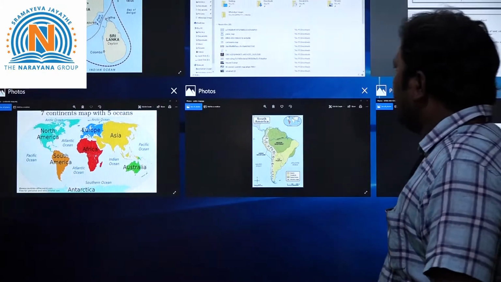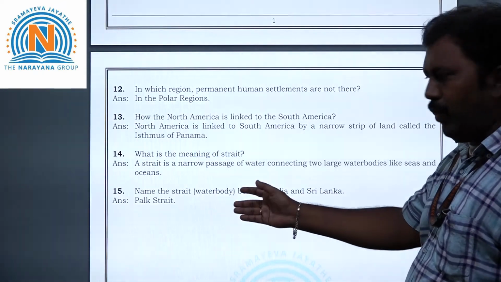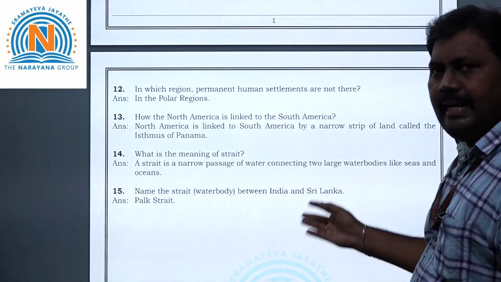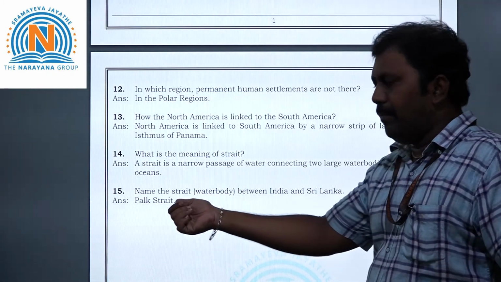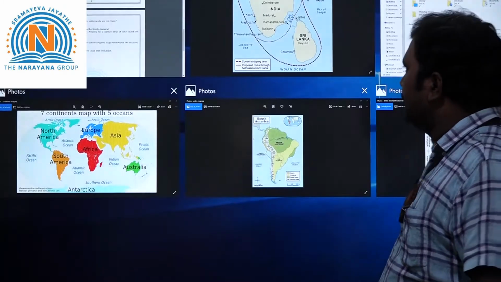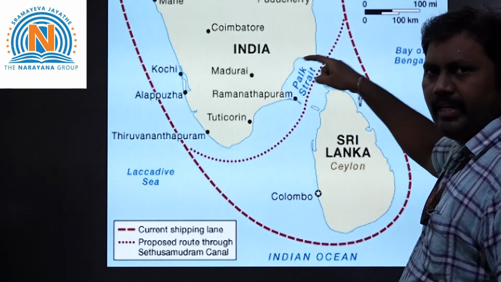Okay. Now let's take another question, the last question. Name the strait or water body between India and Sri Lanka. Here, just now we saw the picture. That is the answer here, Palk Strait. See once again. So between India and Sri Lanka, there is the Palk Strait here.